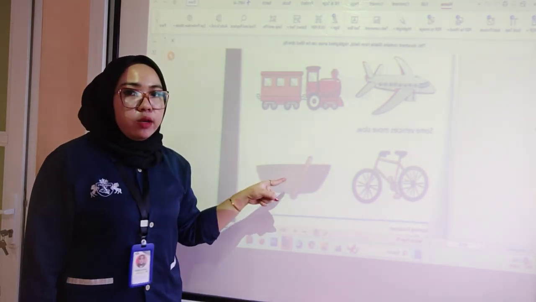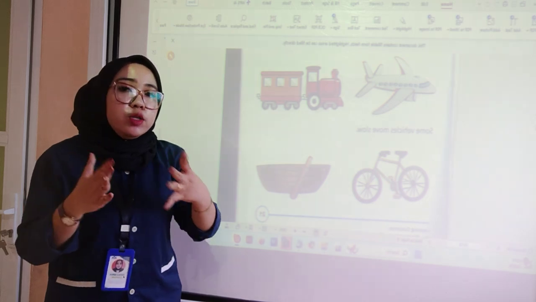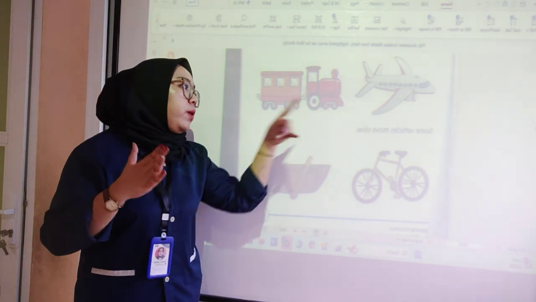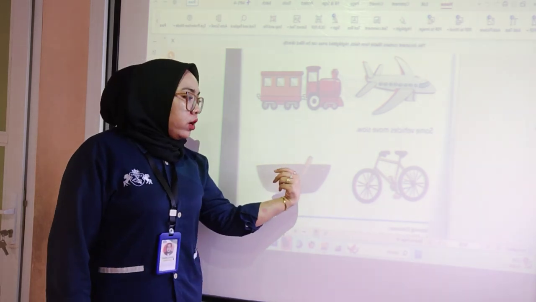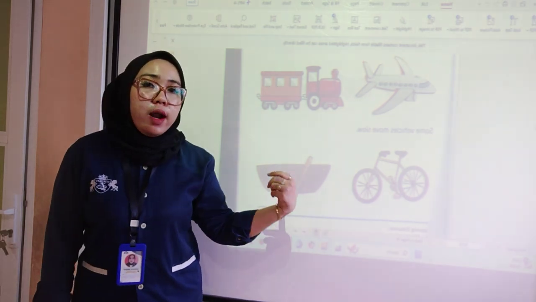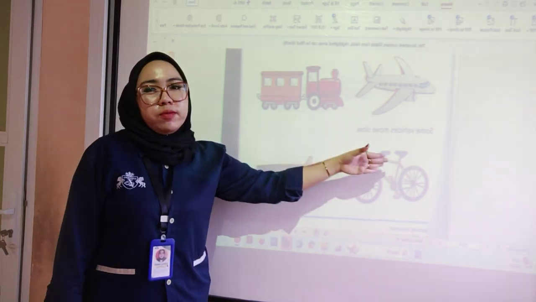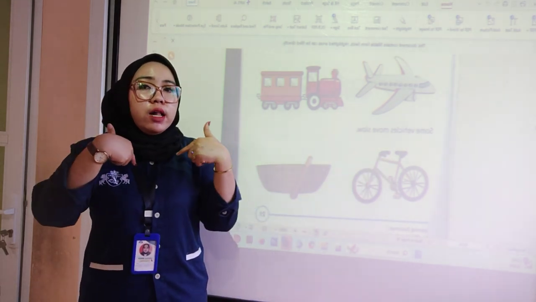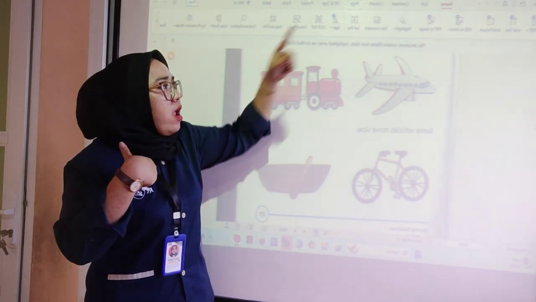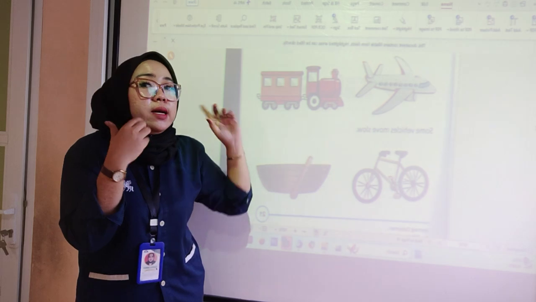And same like the canoe, same like the boat, when we row the boat, it uses our hands' power. Same like the bicycle using our feet power. But for the boat, it's using our hands' power. Why can we not move fast using these vehicles? Because we use our own energy. But airplanes and trains have machines that can help them.